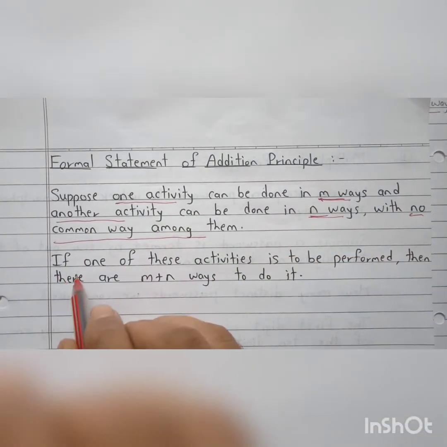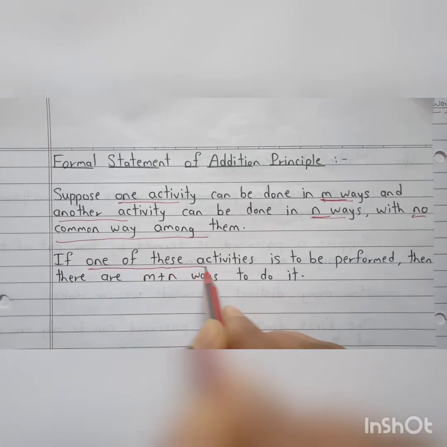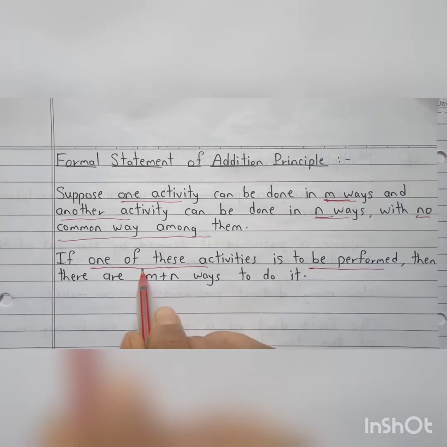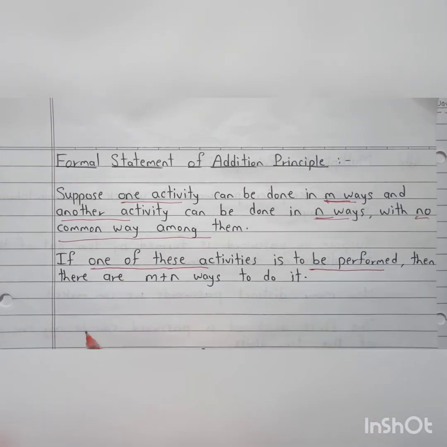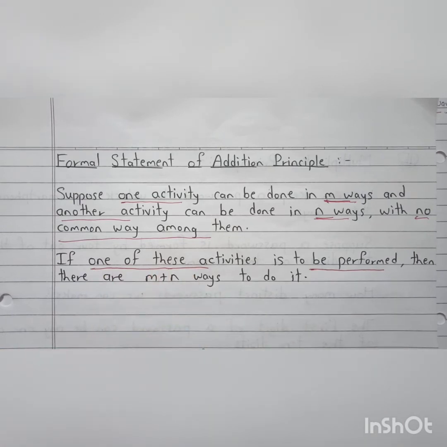Okay, what is the next statement? If one of these activities is to be performed, this is the statement where that "or" word comes. What it has written? One of these activities. So we are going to perform any one of the activities, not both activities.